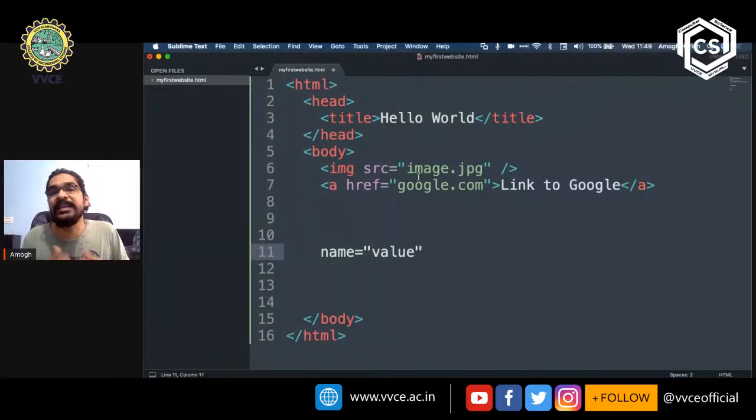So this is called a name value pair. In programming, you might come across this very often if you're learning other languages as well. So name could be, for example, href, or it could be src, and the value could be google.com, or it could be image.jpg, okay?